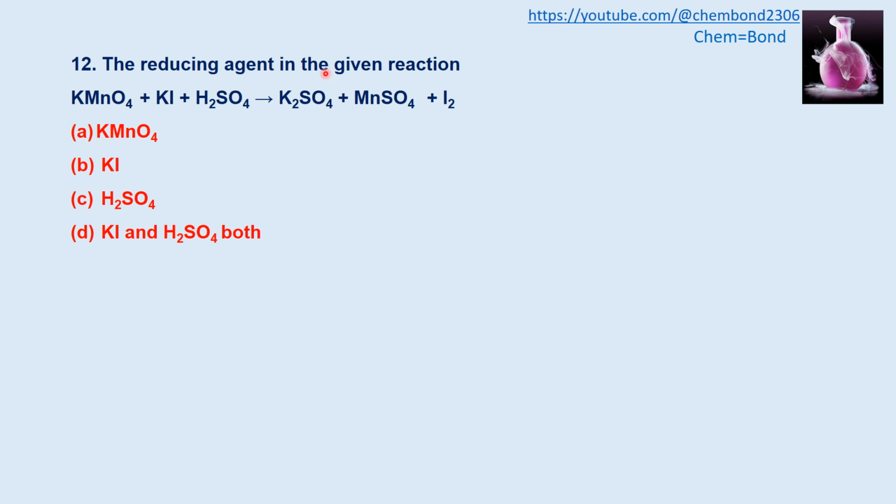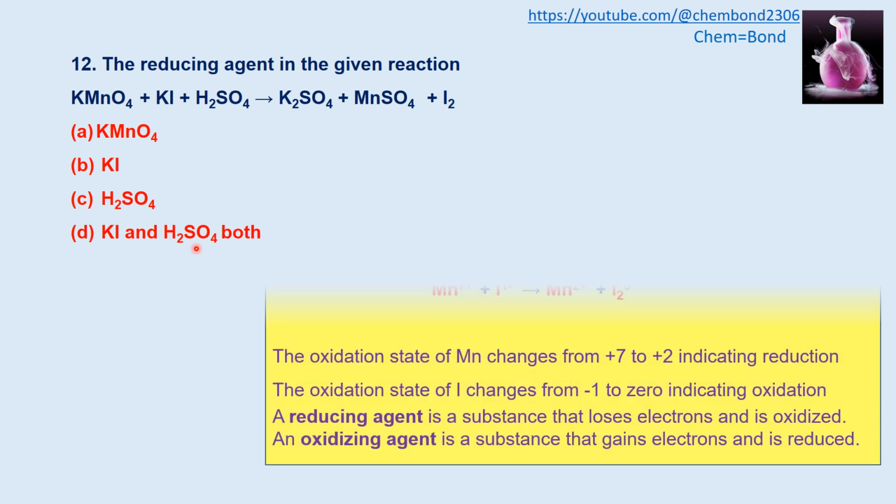What is the reducing agent in the given reaction? Potassium permanganate reacts with potassium iodide in the presence of sulfuric acid to produce potassium sulfate, manganese sulfate, and iodine in gaseous form. Which one of the following is the reducing agent? Potassium permanganate, potassium iodide, sulfuric acid, or both potassium iodide and sulfuric acid.